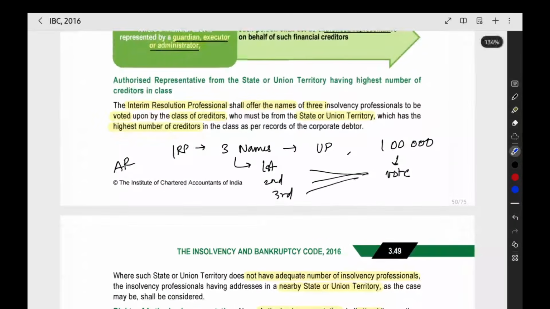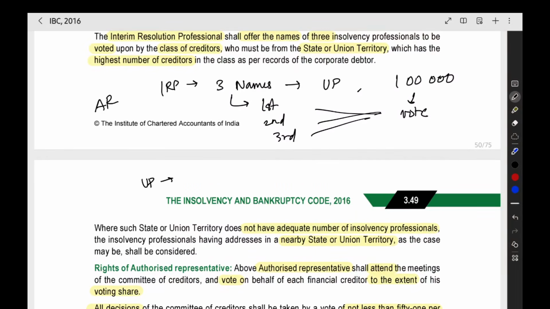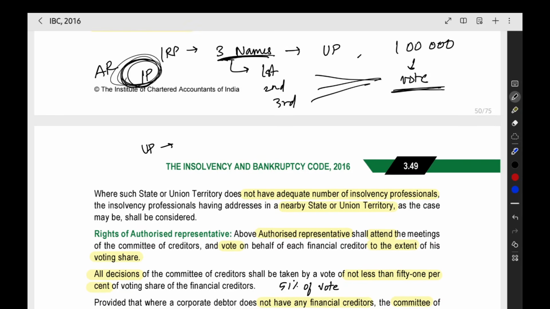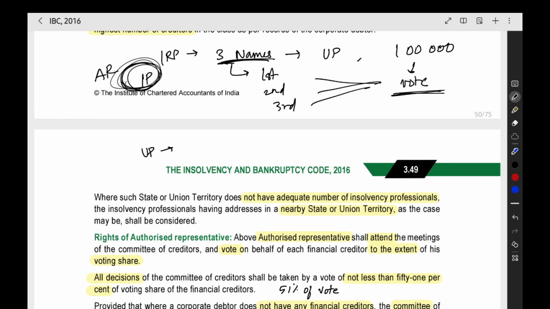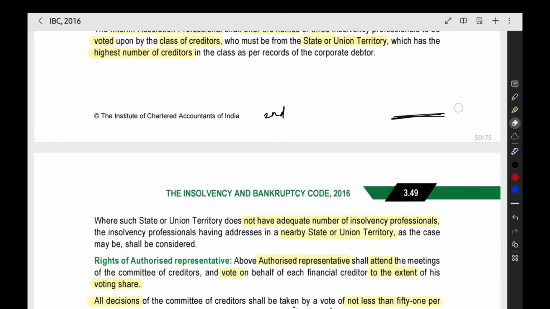Then, for example, in Uttar Pradesh we are not having that many resolution professionals. And one more point, the authorized representative we are appointing will be an insolvency professional. We can take the names of insolvency professionals only for giving to the people for voting. We have to select only an insolvency professional. For example, if in Uttar Pradesh we are not having an insolvency professional, then we can go to a nearby state and take the name from the nearby state also. So that point also they have given here.